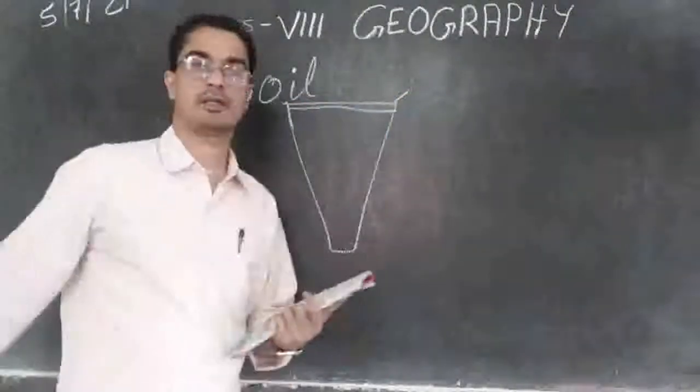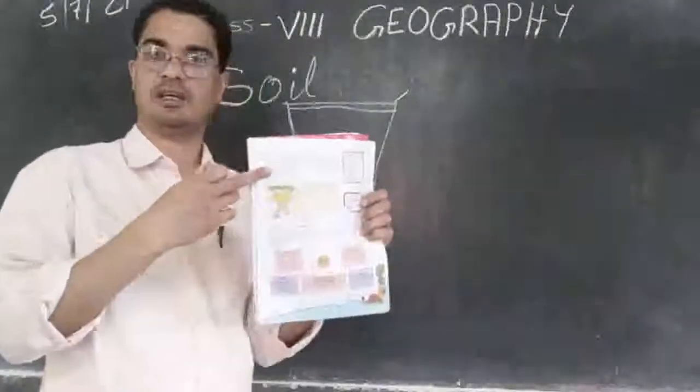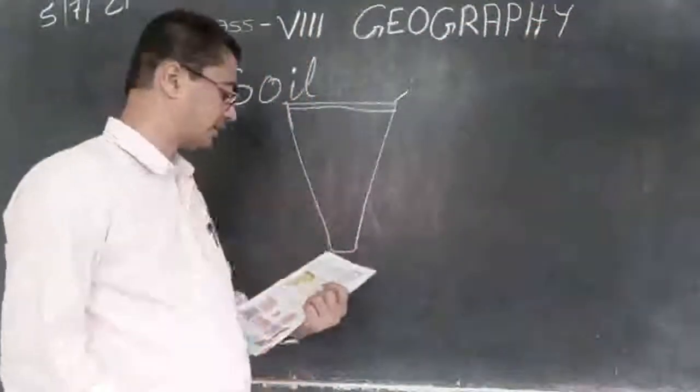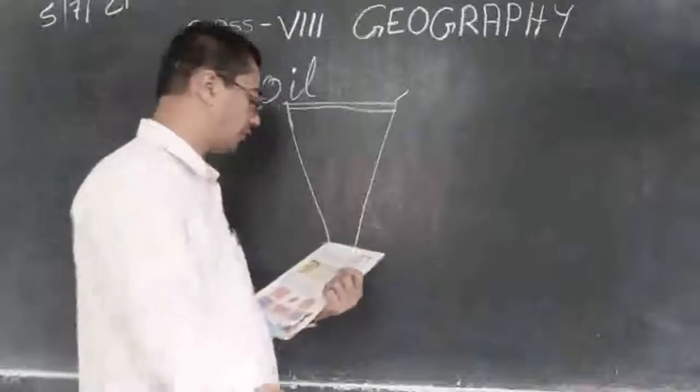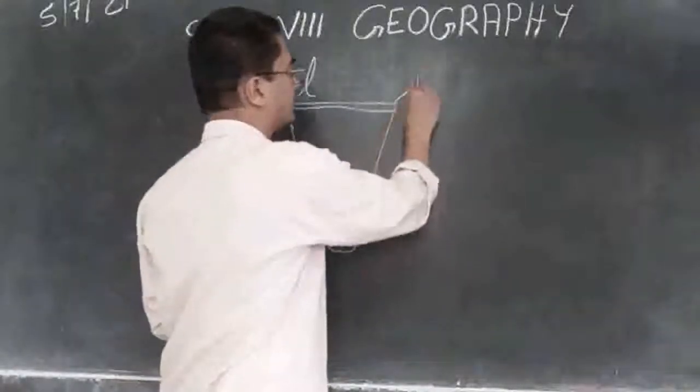On top we will find a lot of grass growing there, right? You can see it's like a human being's hair, but it is grass. On top we will find grass. What else will we find? We will find grass or vegetation, and we will also find humus.